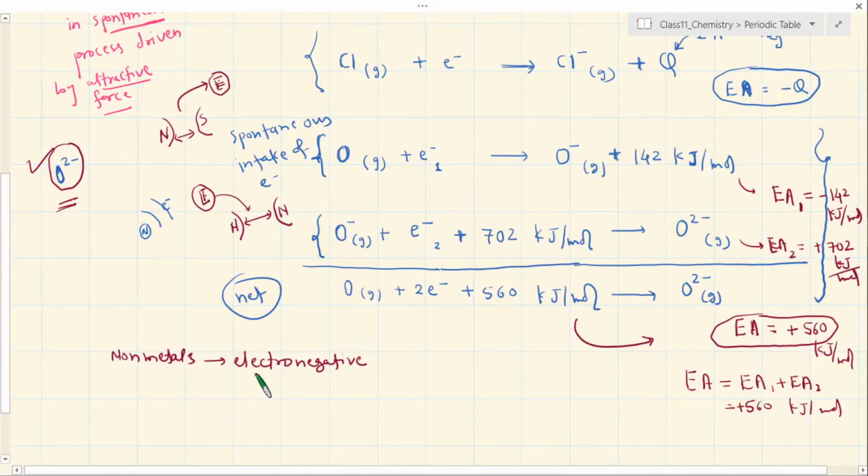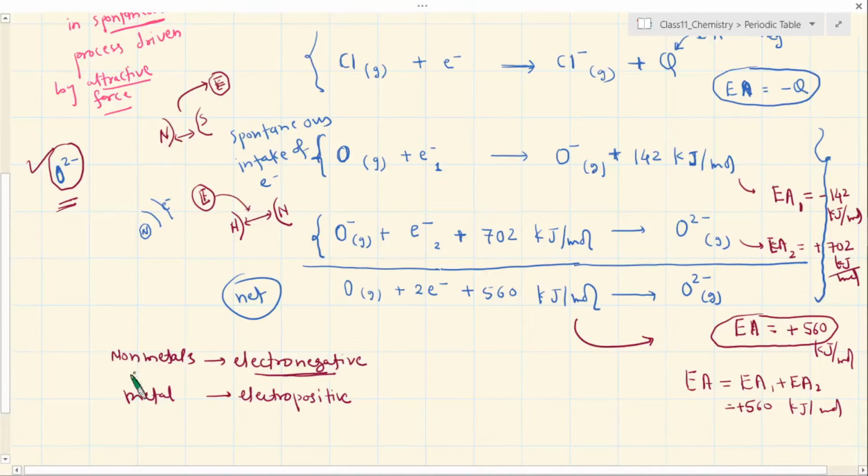Anyway, the term electronegativity will come, electronegative. Why? Because they tend to take an electron, correct? Oxygen, chlorine, nitrogen and all these things. But then metals are regarded as electropositive. Now, if I want, I can call non-metals more electronegative and metals less electronegative.